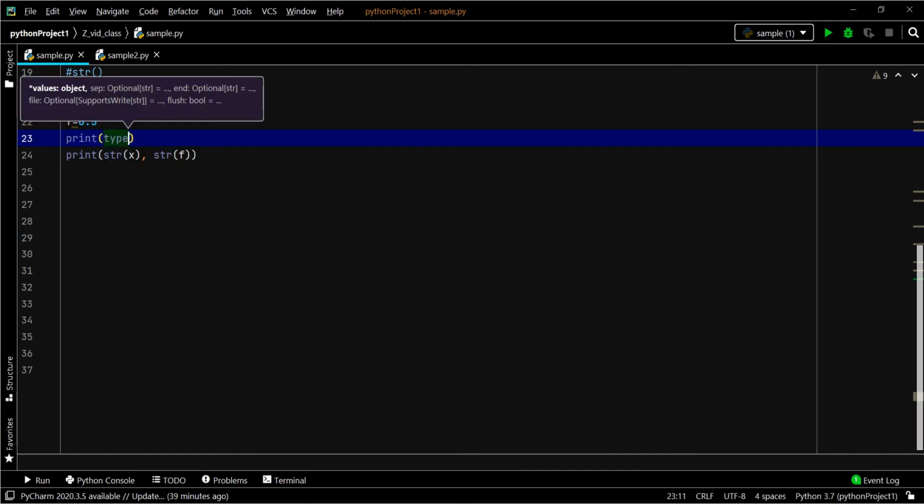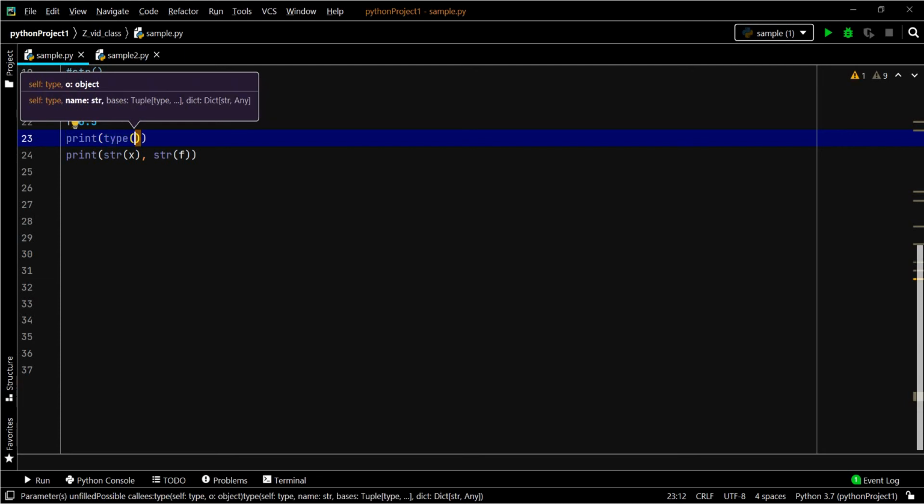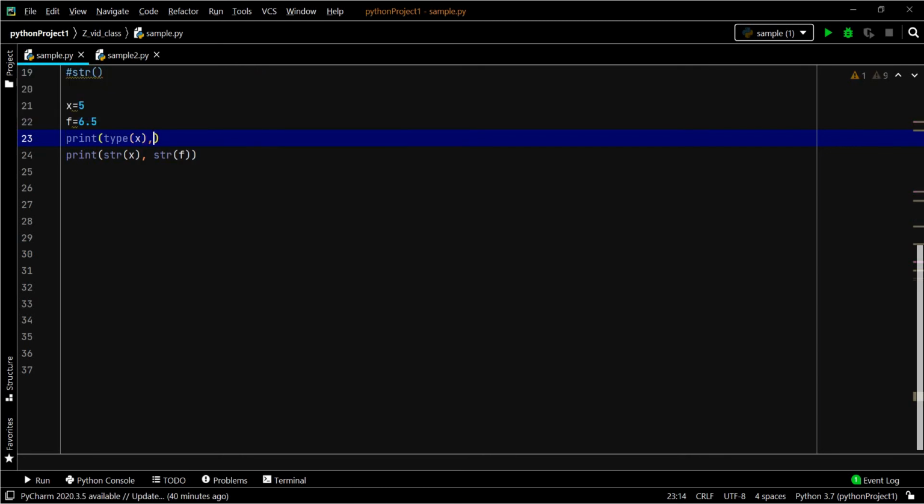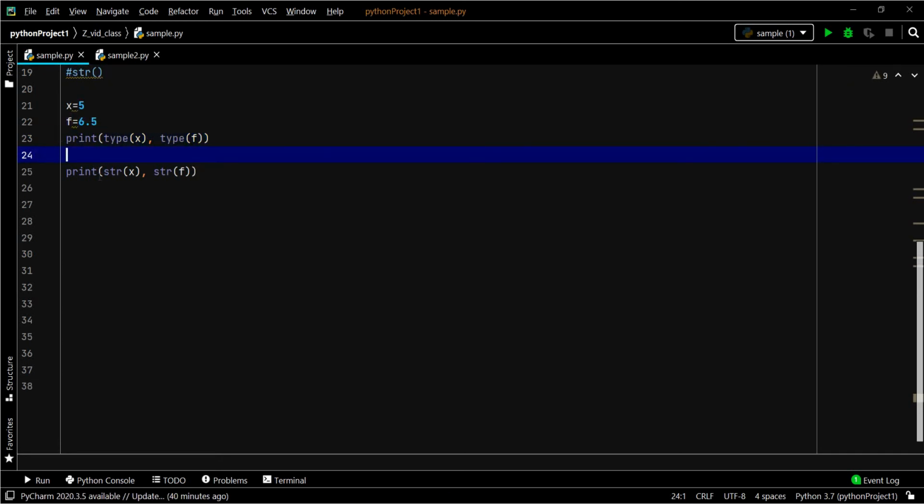Before converting, let's see the data type. To check the type of the data, the type function is used. This is before converting. After converting, you should assign the conversion to some variables.